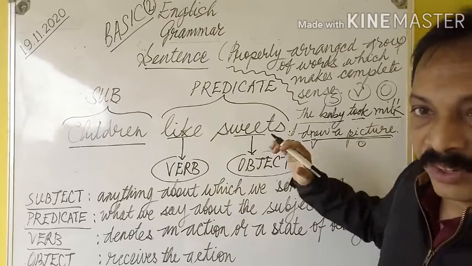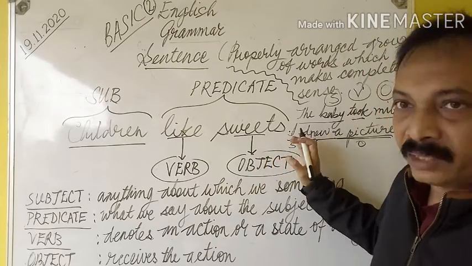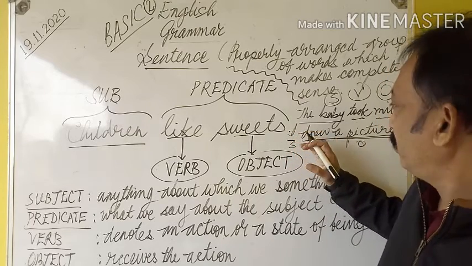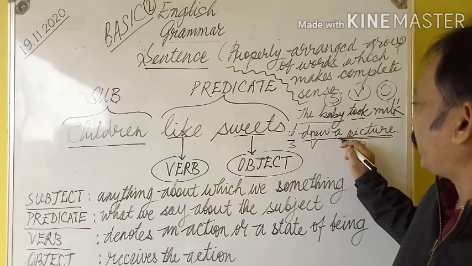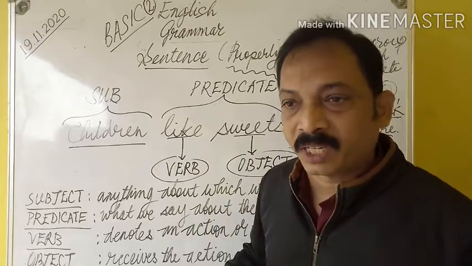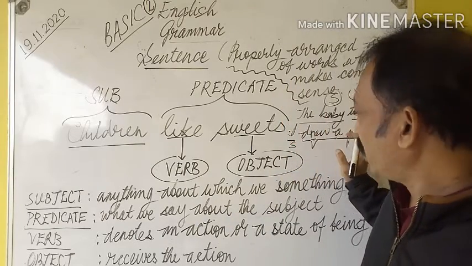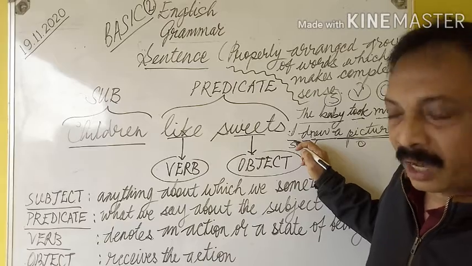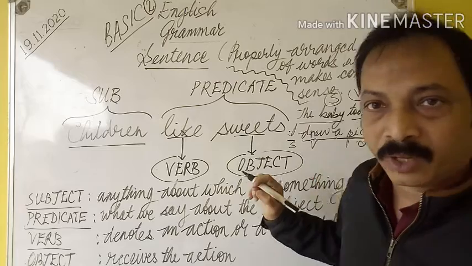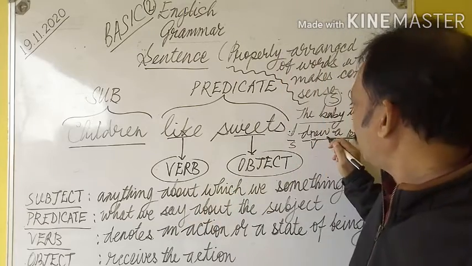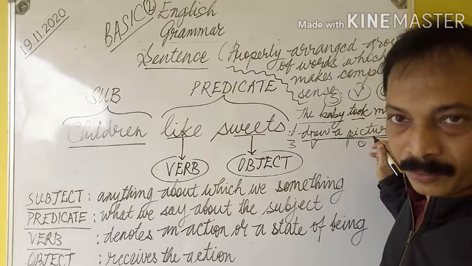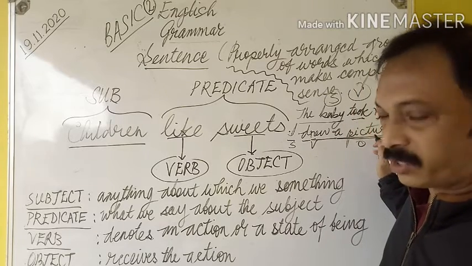The result of the action that the subject did, that means I did a drawing, passes to this phrase, a picture. That's why we call it object. The result of this drawing passes to picture, so that is the object.